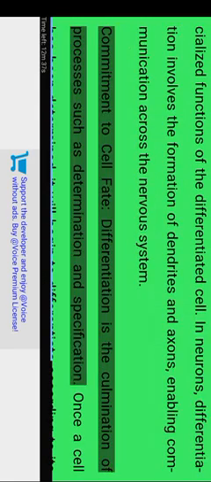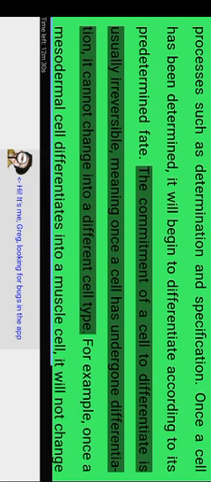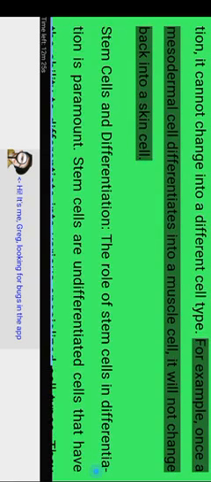Commitment to cell fate. Differentiation is the culmination of processes such as determination and specification. Once a cell has been determined, it will begin to differentiate according to its predetermined fate. The commitment of a cell to differentiate is usually irreversible, meaning once a cell has undergone differentiation, it cannot change into a different cell type. For example, once a mesodermal cell differentiates into a muscle cell, it will not change back into a skin cell.